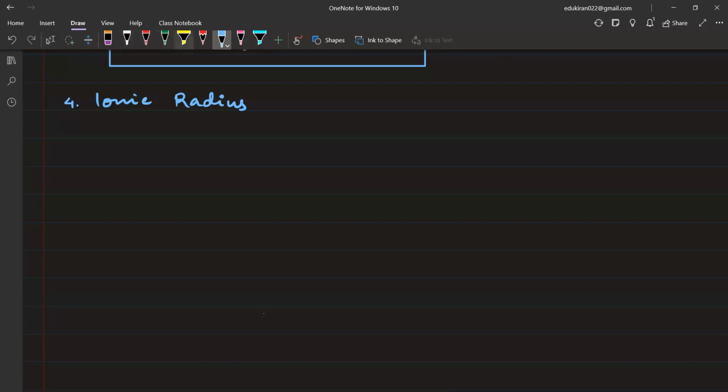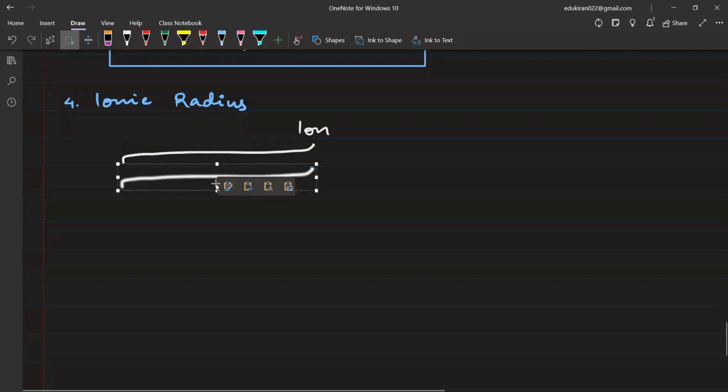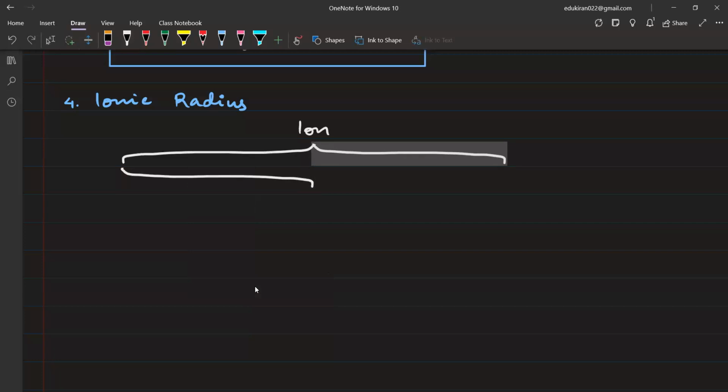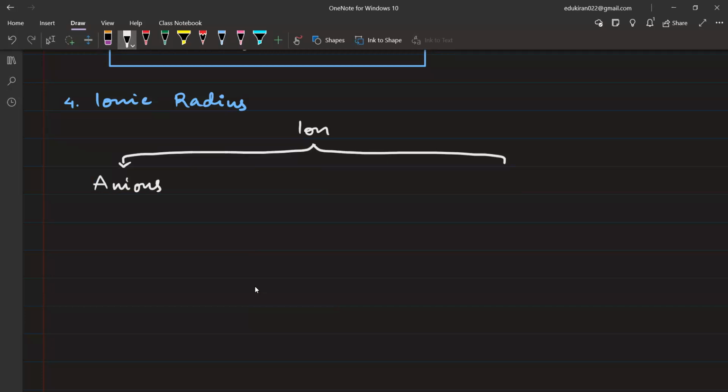So in ionic radius, we have ions, which are of two types. We have anions.